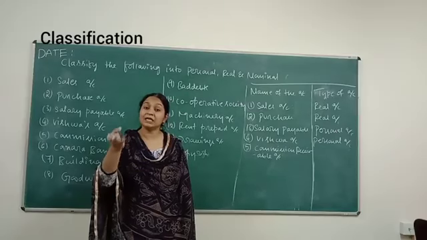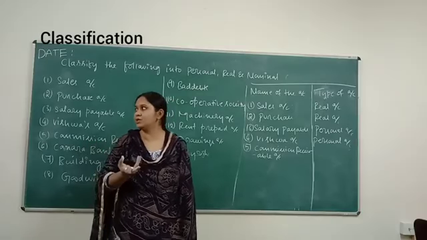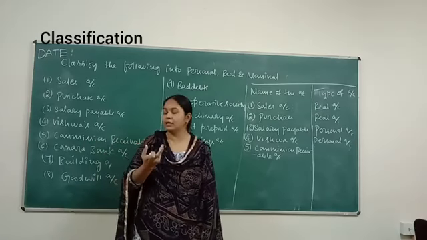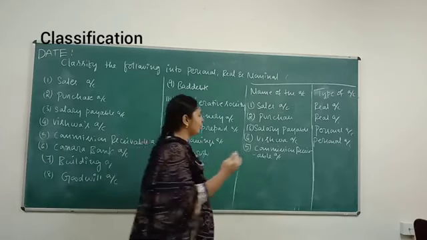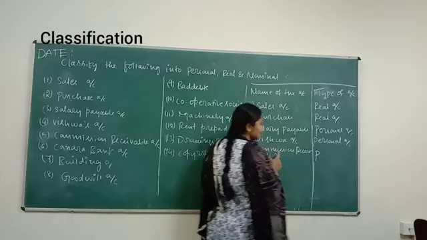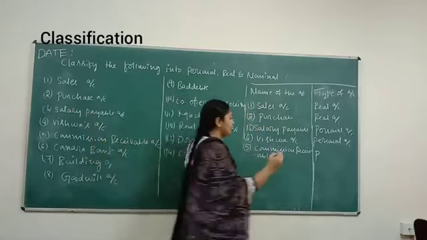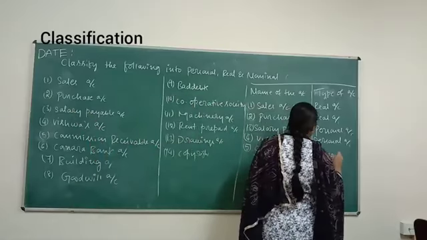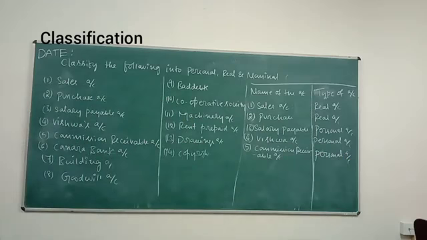So commission is earned but not yet received. Which account rule is to be followed for this? It is representing an artificial person, so the personal account rule. Okay, now moving on to the next.